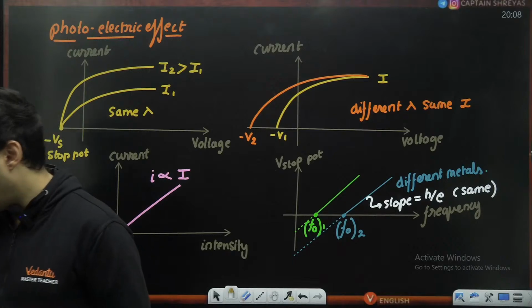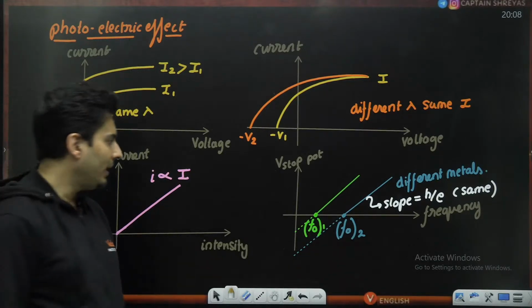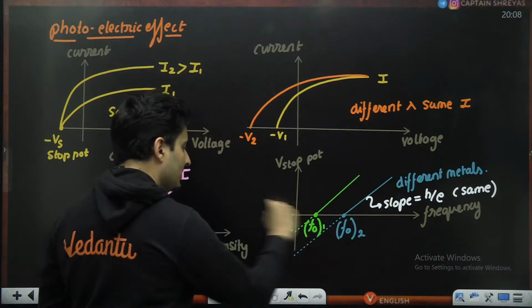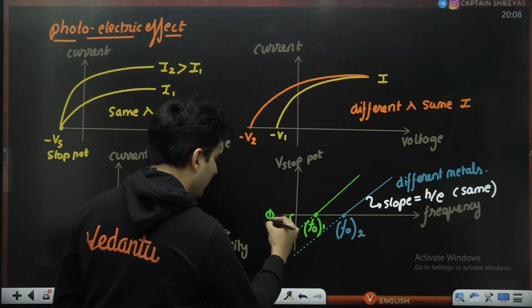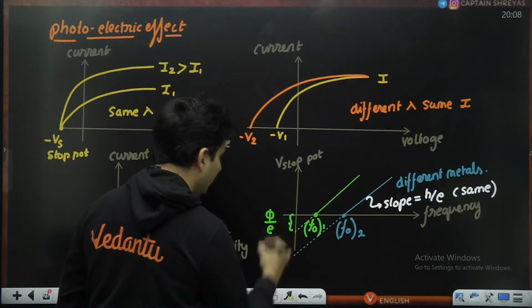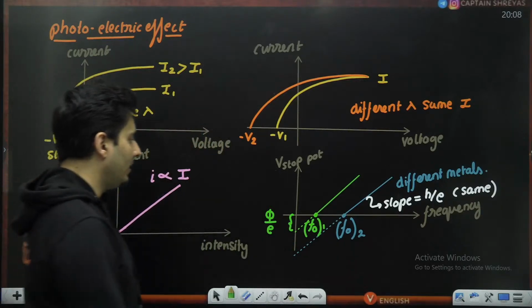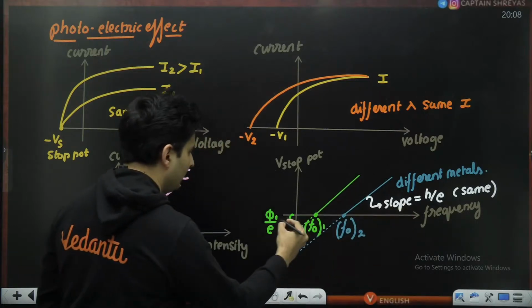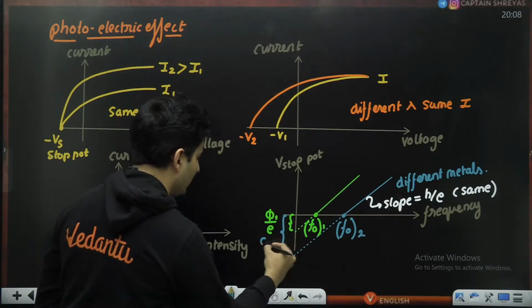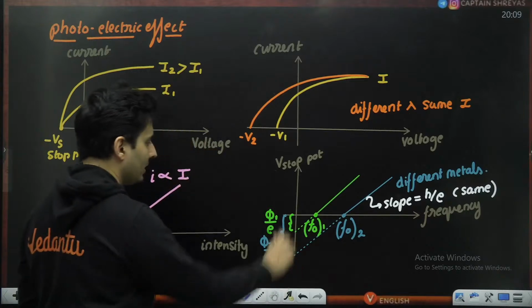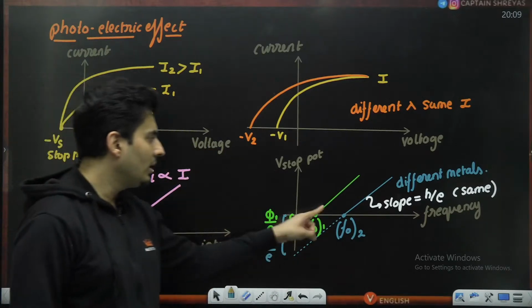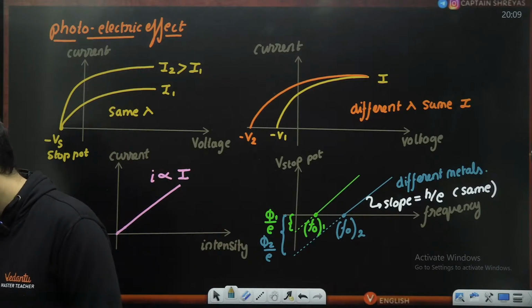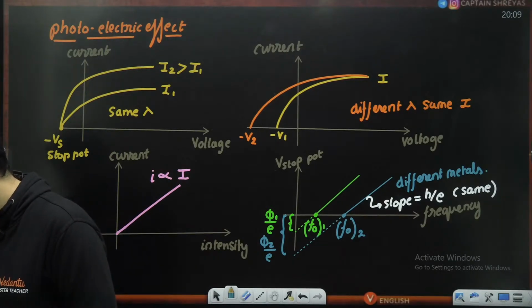But the y-intercept will be different. The y-intercept magnitude wise will be the work function divided by e. This will be for the first metal. For the second metal, it will be this much, which will be phi 2 divided by e. So that's the y-intercept. It will depend on the work function of that particular metal. Is this okay, everyone?